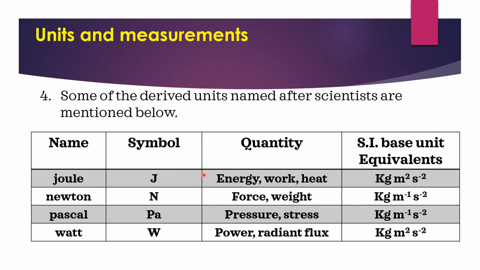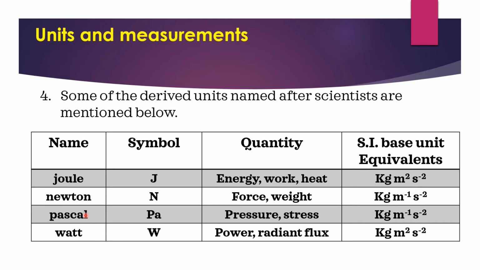Here we are using the symbol for energy, work, heat. So the unit of energy is joule. The unit of work is also joule. The unit of heat is also joule. The symbol representation J. SI or base unit equivalents: kilogram meter square second to the power of minus 2.